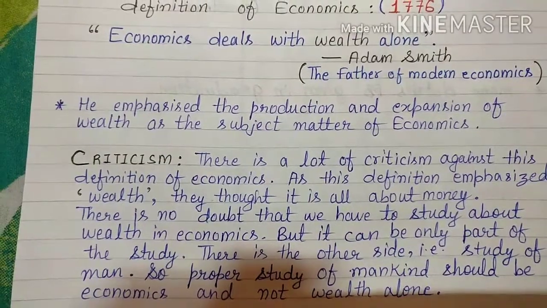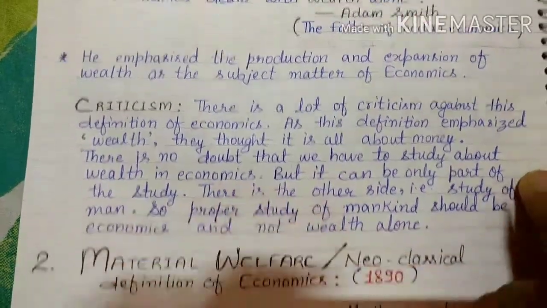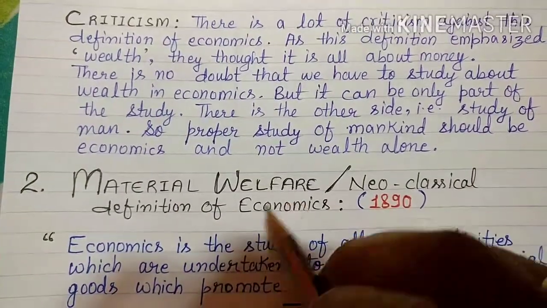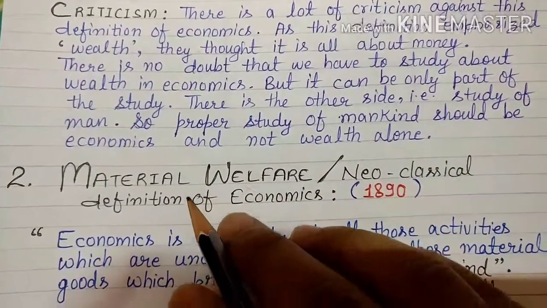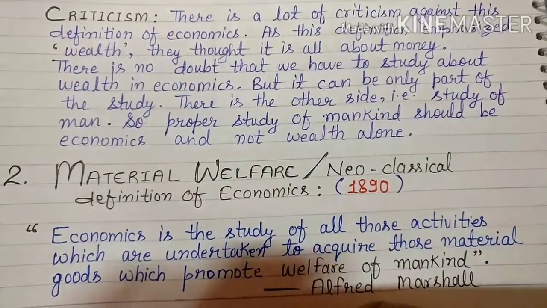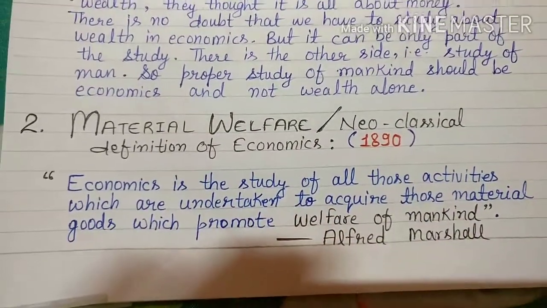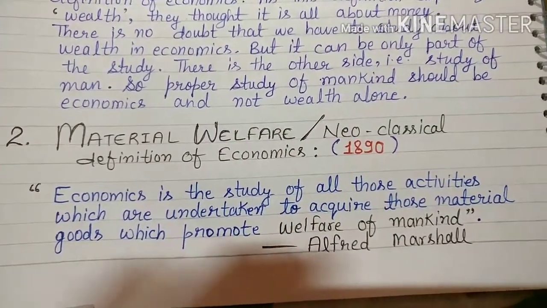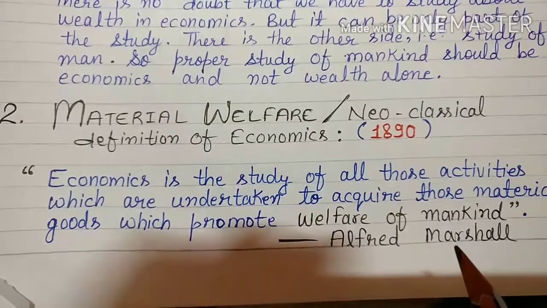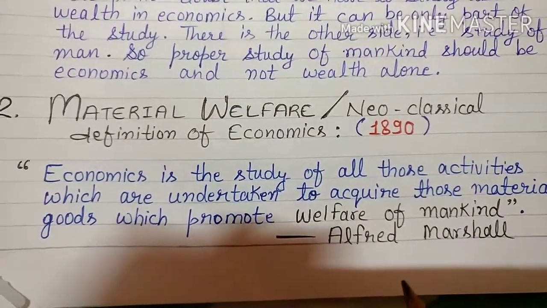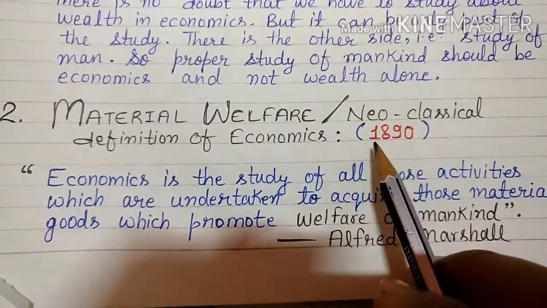Because it was criticized a lot, one more definition came in the year 1890, known as the material welfare definition, also known as the neoclassical definition. It is given by Alfred Marshall. He also wrote a book, Principles of Economics, published in 1890.